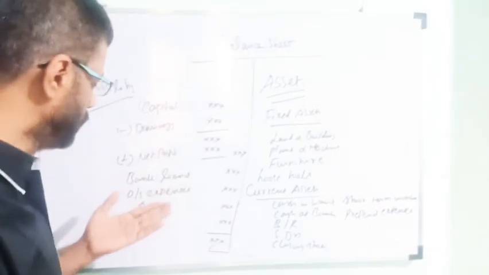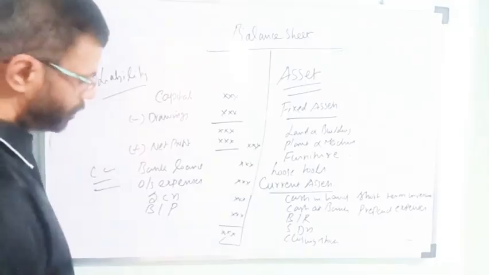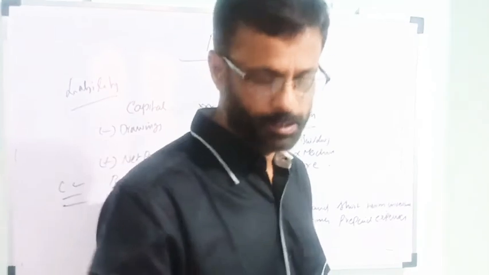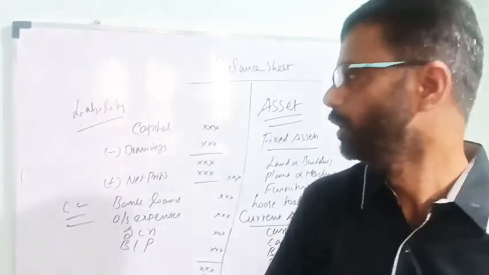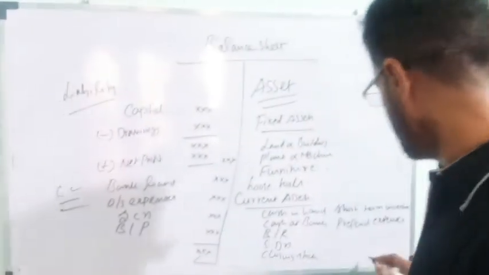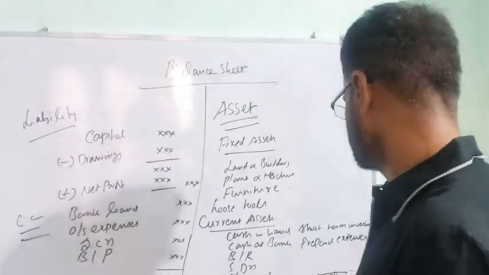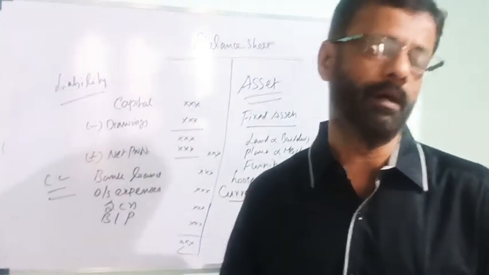So on the liability side: capital, drawings, net profit, bank loan, outstanding expenses, sundry creditors, bills payable. Current liabilities are outstanding expenses, sundry creditors, bills payable, and bank overdraft. The balance sheet total is the same on each side. It is very important, because that is the financial position of the company or concern.